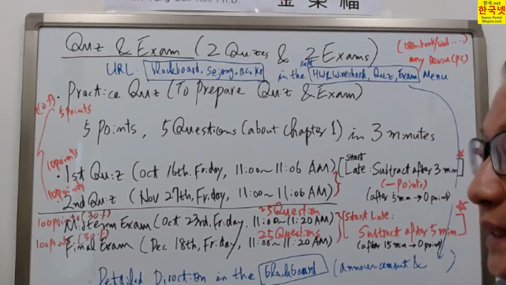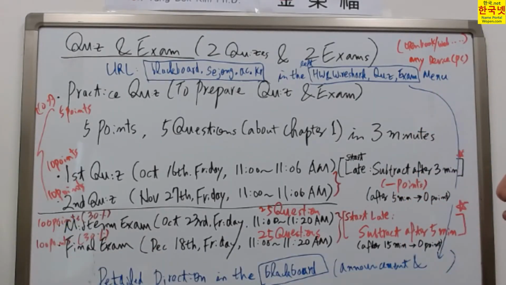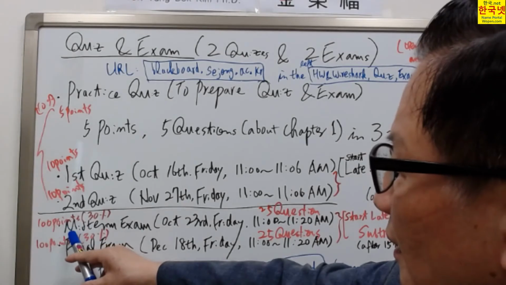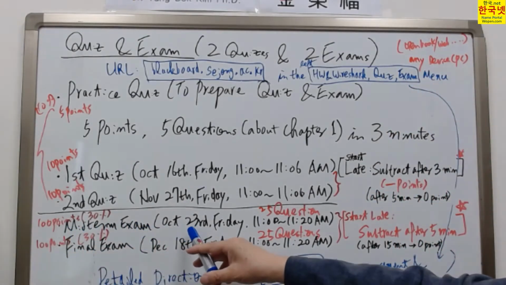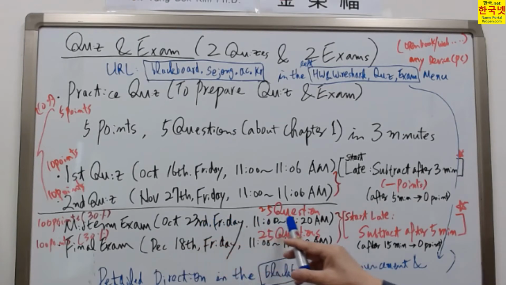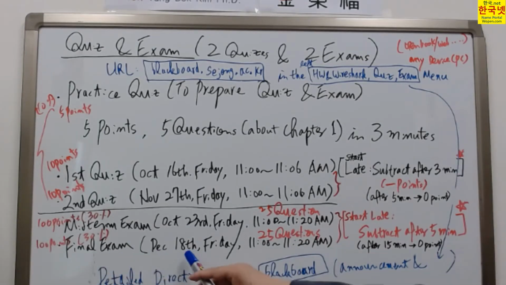From the experience of last semester, the midterm exam will be on October 23rd, Friday, and the number of questions will be 25, and the time period will be from 11 until 11:20. For 20 minutes, you should solve 25 questions. Also, the final exam will be on December 18th, Friday, at the same time, also 25 questions in 20 minutes.